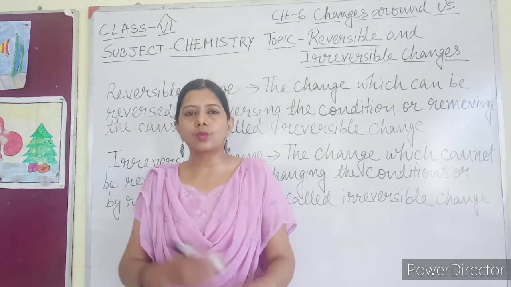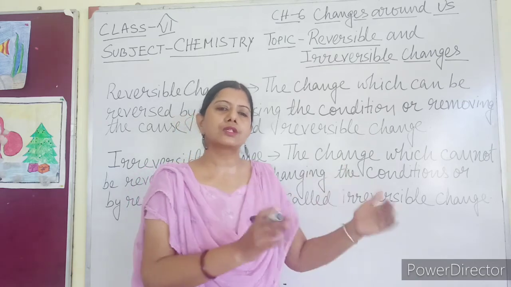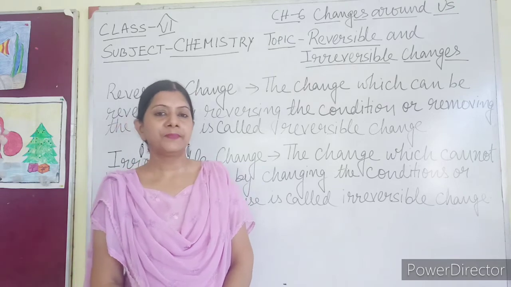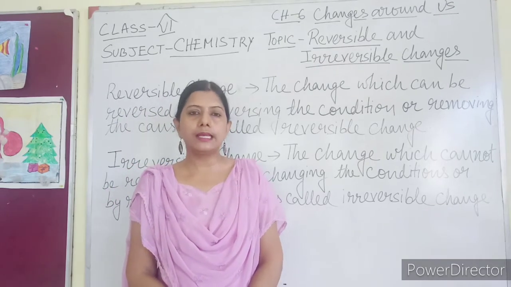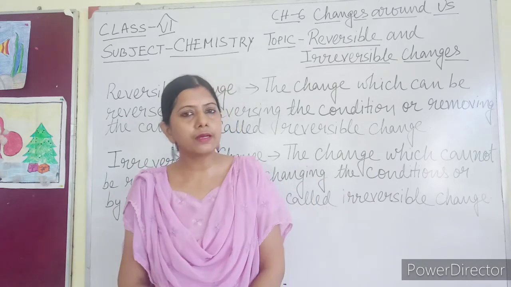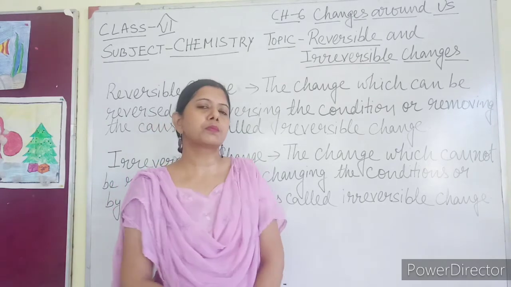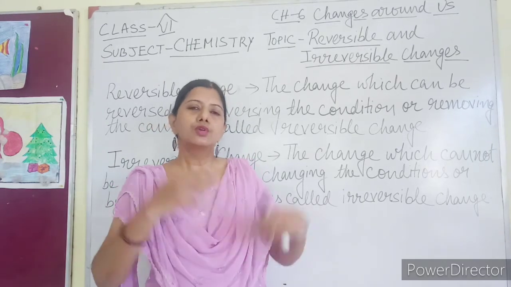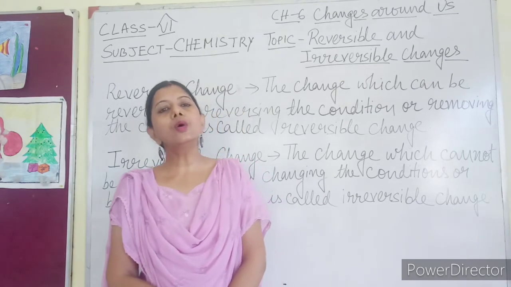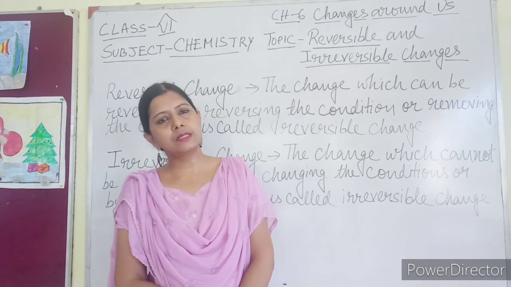When you get a question to write down the differences, even if an example has not been asked, you are supposed to write down the example. In science especially, examples have to be written, but examples are not differences. Extra, you are supposed to write the examples to make it clear to other people. Okay? So I hope you have understood today's topic, that is reversible and irreversible changes.